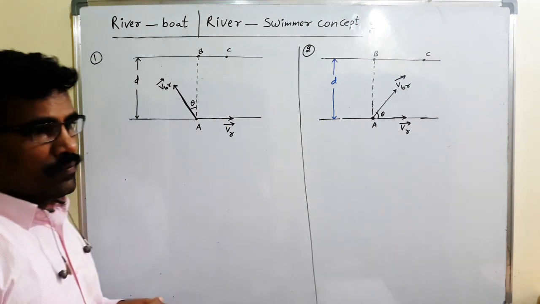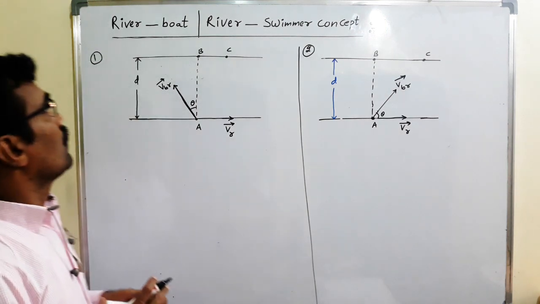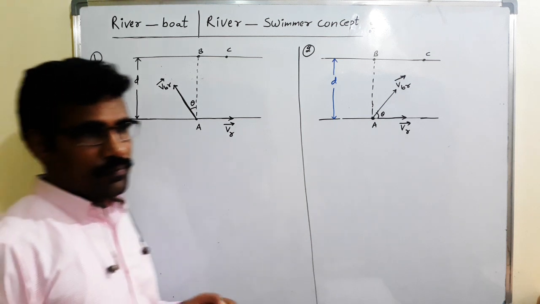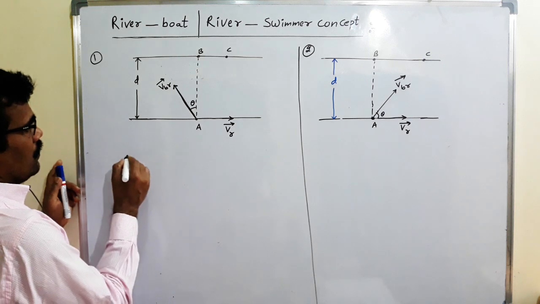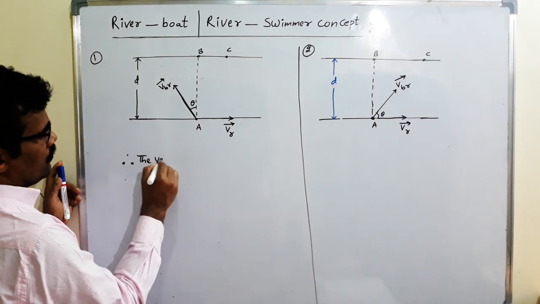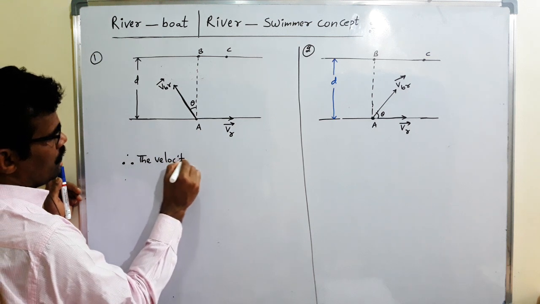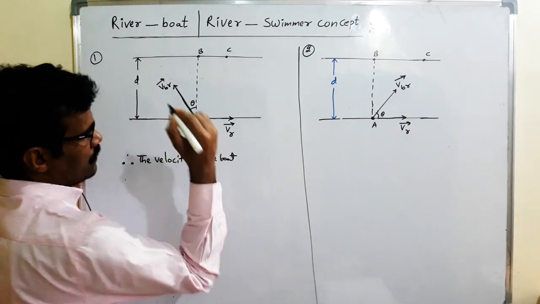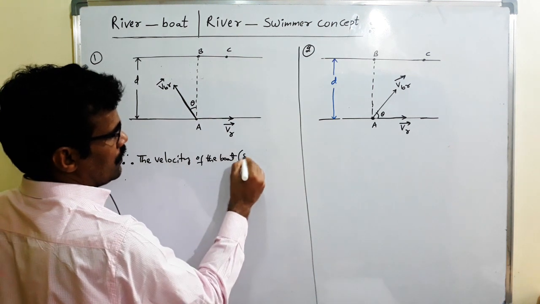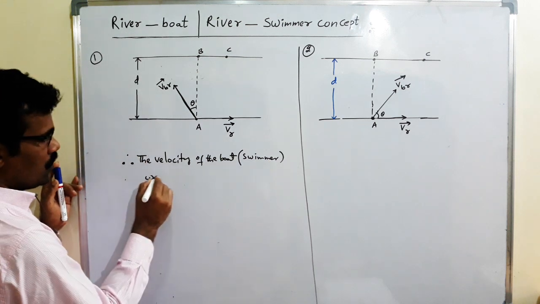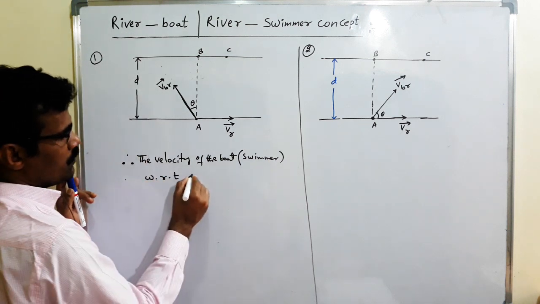Listen students, here what is the speed of the boat with respect to river? The speed or velocity of the boat or swimmer with respect to river.